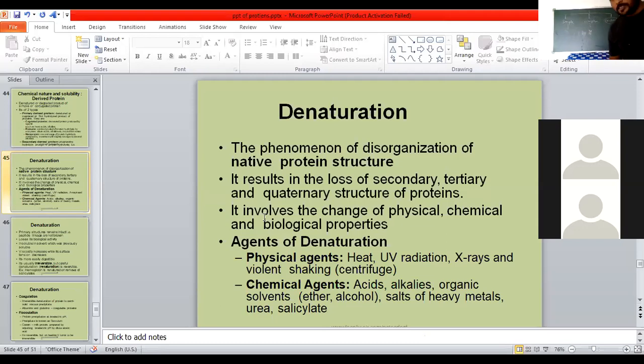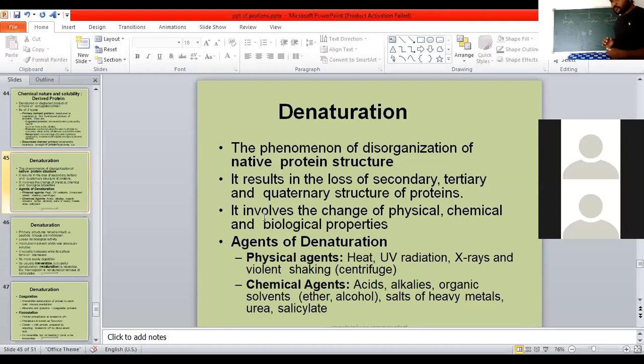Now it results in the loss of secondary, tertiary, and quaternary structure of the protein. Its total structure collapses, and there are no activities. All the activities are given to the protein by this conformation only.